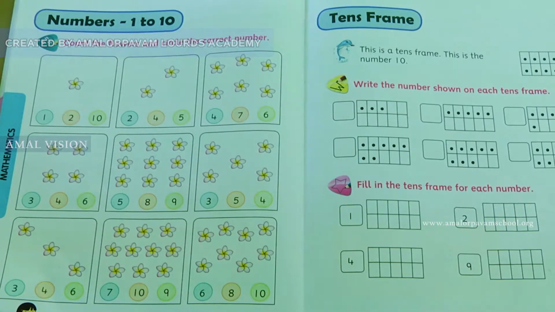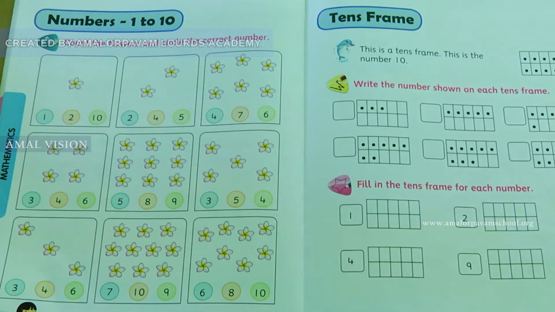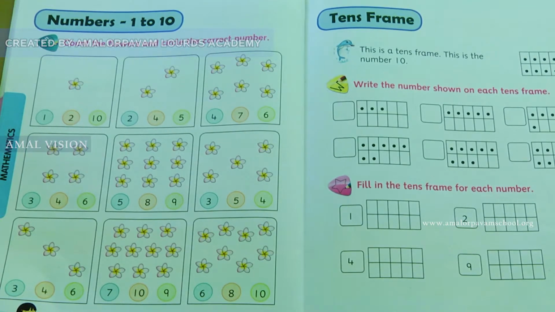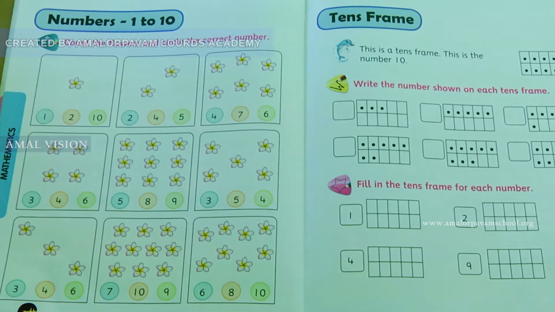Okay. In maths class, you are going to learn numbers 1 to 10, tens frame. At last, I will teach you how to do the maths worksheet. Come on children, let's start the class. Children, you have learned the numbers from 1 to 10. Now, shall we complete this book exercise? It's in your maths book, page number 38. Numbers 1 to 10.